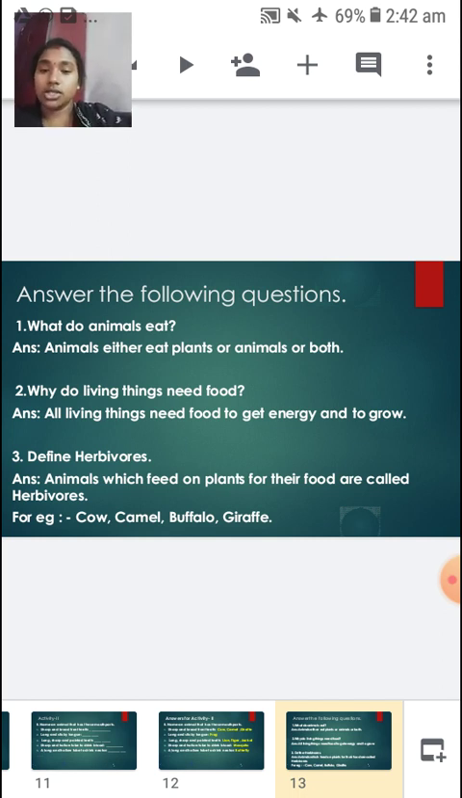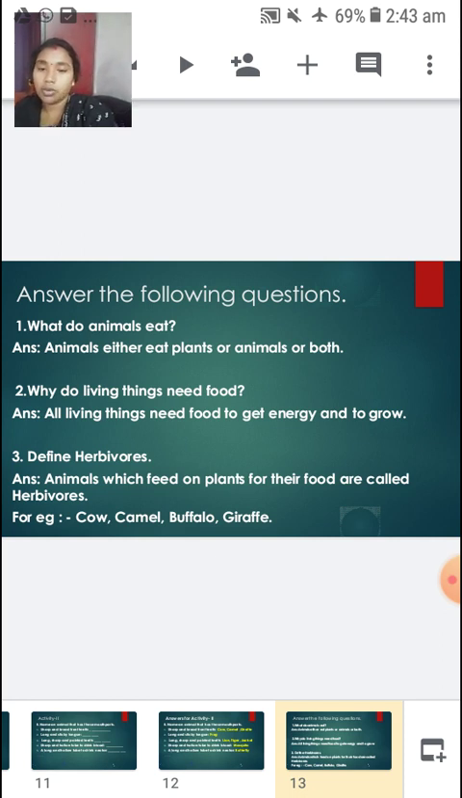So the second question is, why do living things need food? All living things need food to get energy and to grow.